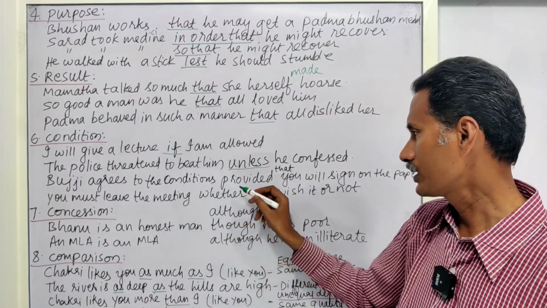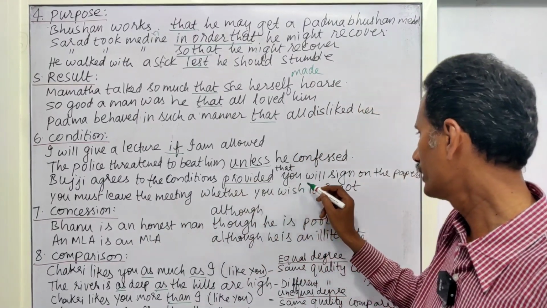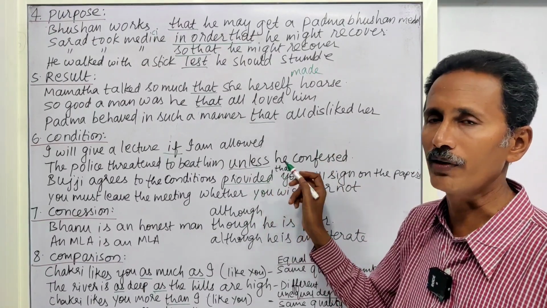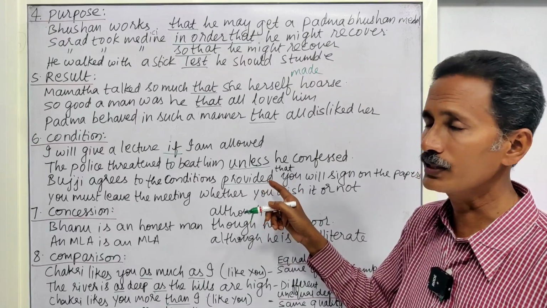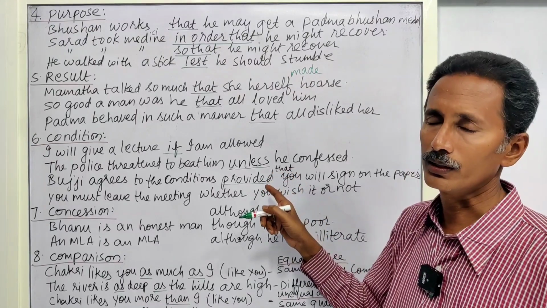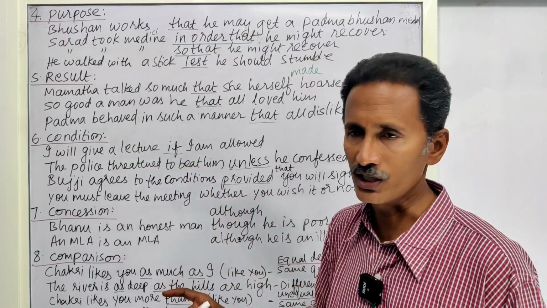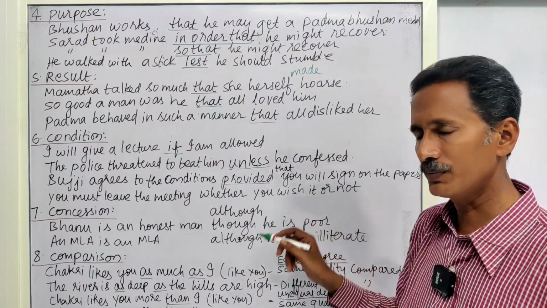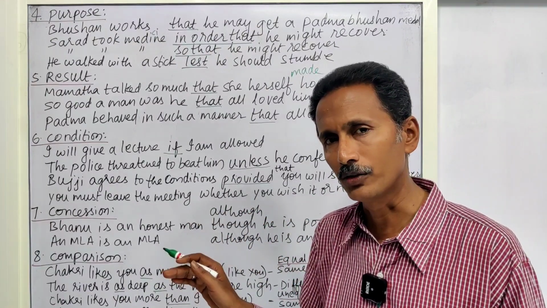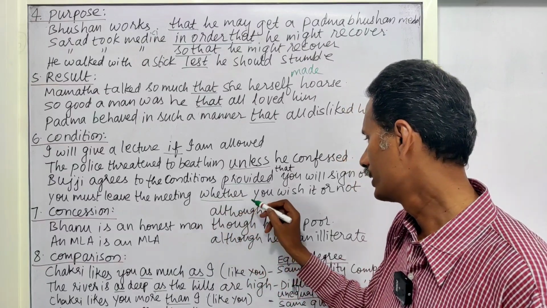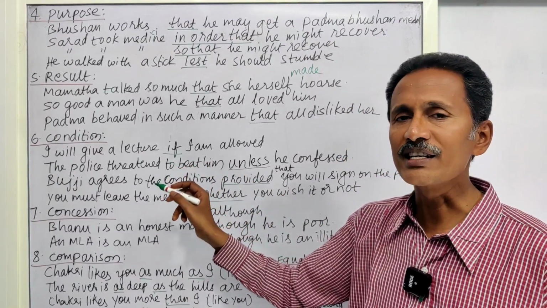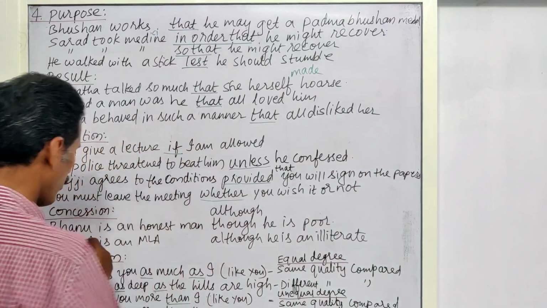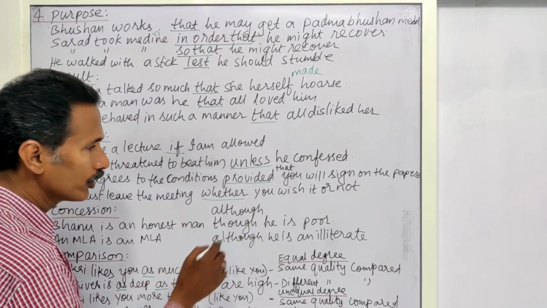Buji agrees to the conditions provided you will sign on the papers, or provided that, both are right. These two are different conjunctions, but actually give the same meaning, provided that, condition only. Next one, you must leave the meeting whether you wish or not. That means under any circumstances you should not be here, you have to leave the meeting. So this whether is said to be a subordinating conjunction of condition.